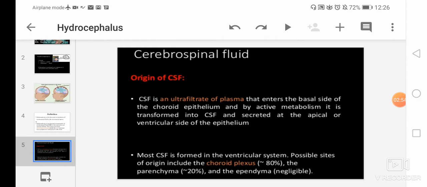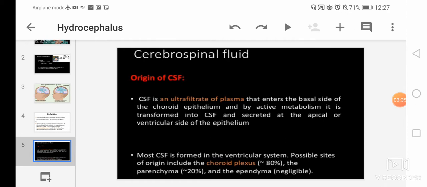of the epithelium. So here if we see the origin of the cerebrospinal fluid, it is an ultrafiltrate of plasma that enters the basal side of the choroid epithelium, and by active metabolism it is transformed into cerebrospinal fluid and secreted at the apical or ventricular side of the epithelium. And most of the cerebrospinal fluid is formed in the ventricular system. That's why there is enlargement in the ventricular system.